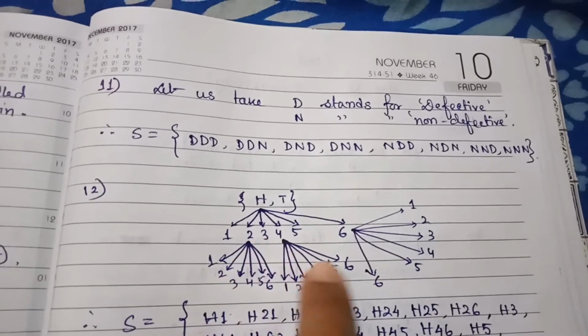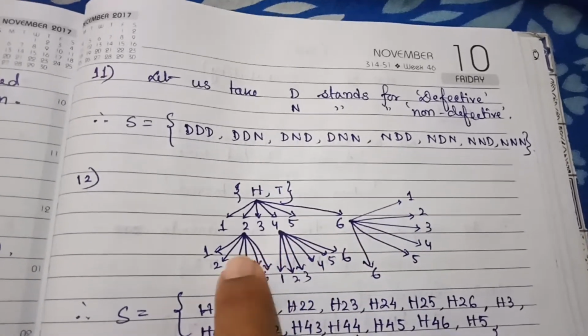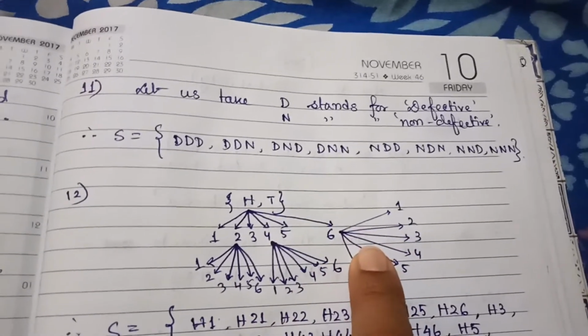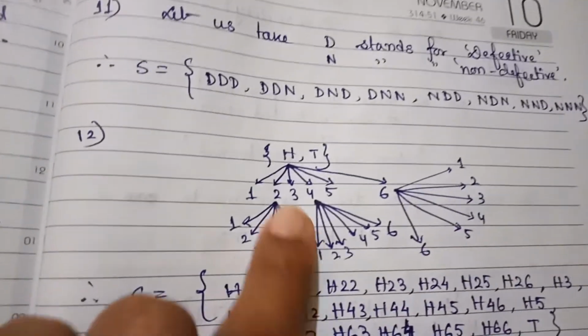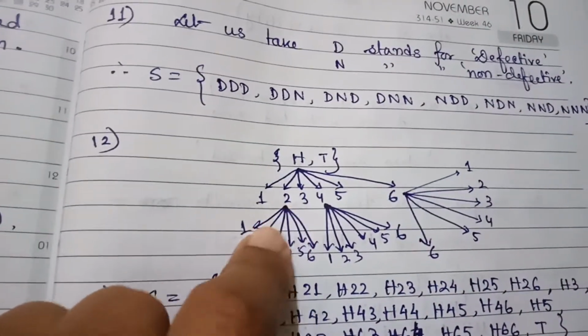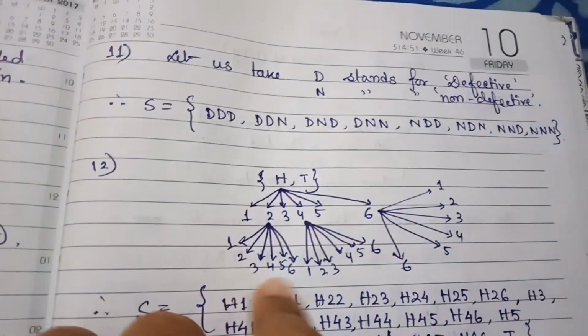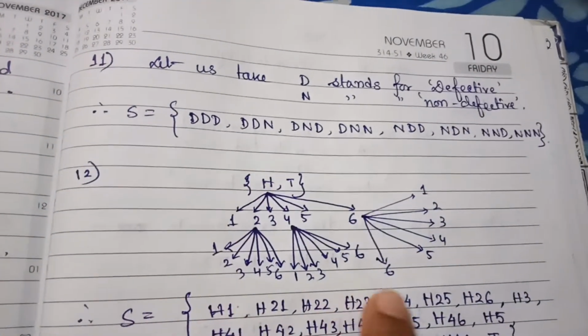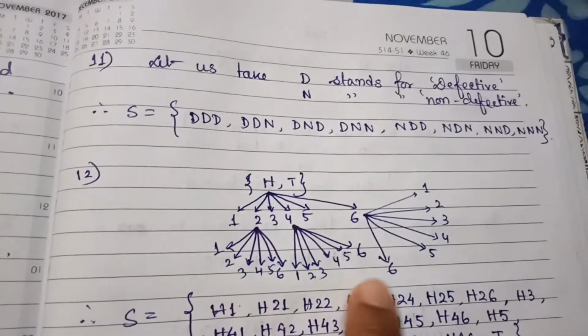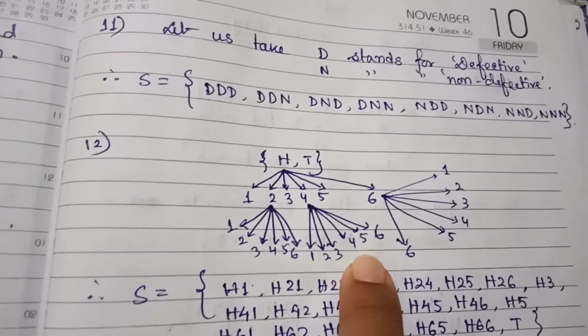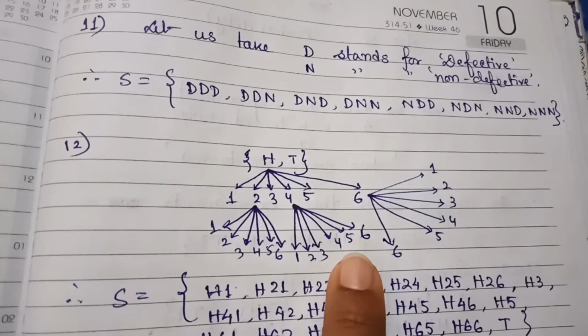So another 3 dice means obviously either this or this or this. Okay. So you have to just combine the whole figure. The figure is looking very funny, but this is the final way to make you understand.